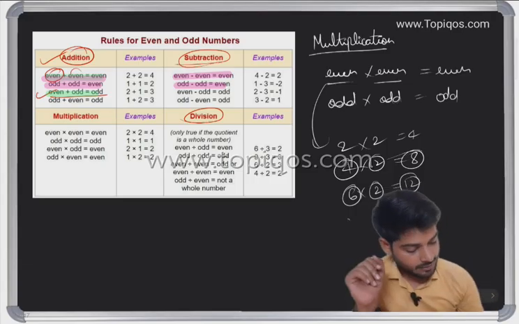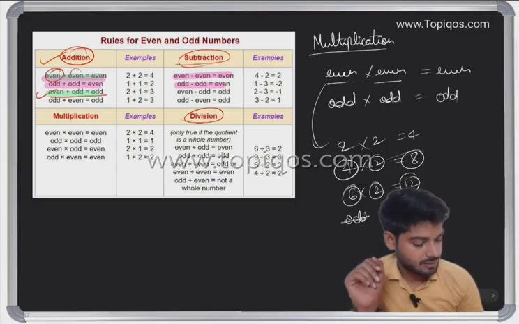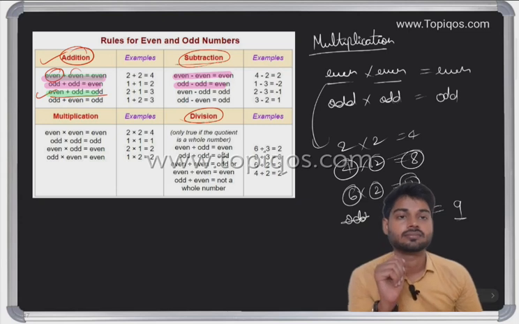If we multiply two odds, two odd means 3 into 3, let's see. It would be 9. Again, it is odd only.